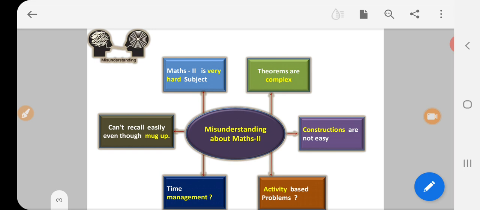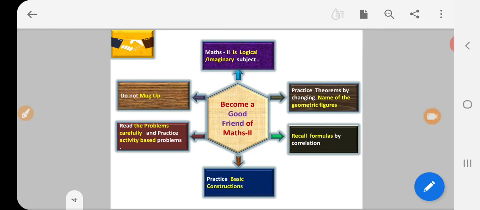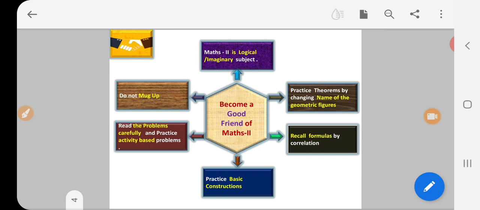This misunderstanding has to be removed from one's mind. Then and only then will we prepare this very well. So in order to remove all these misunderstandings, one should become a good friend of this Mathematics Part 2. How can it be done? Let us see. For that, what do you think? That this Mathematics Part 2 is a logical subject. It is an imaginary subject. You should have this set in your mind.